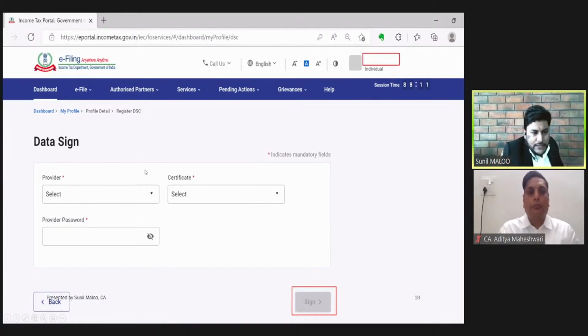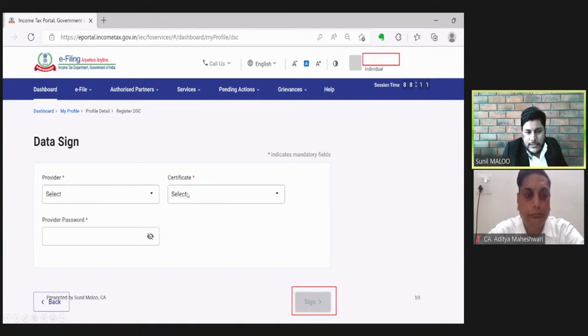And this is the final step of registering any digital signature. Here there are three options. The first one is the provider. It is a drop-down button. We need to select which digital signature we want to register. Suppose our system has two or three digital signatures. Whatever number of signatures are attached to the computer system will appear here, and we need to select the correct one.